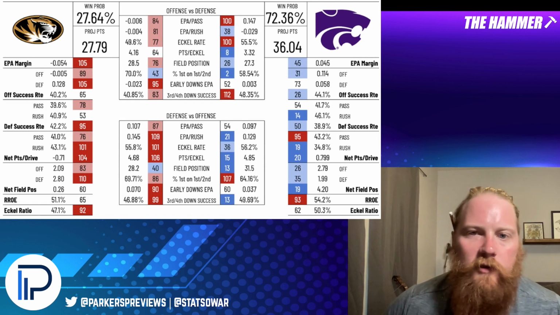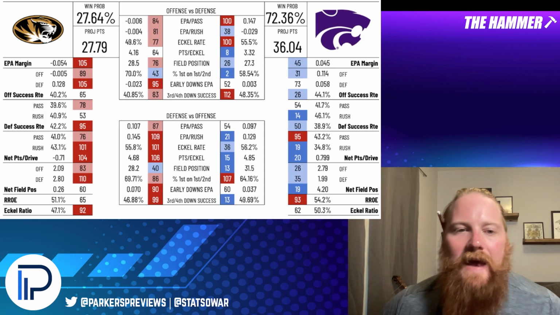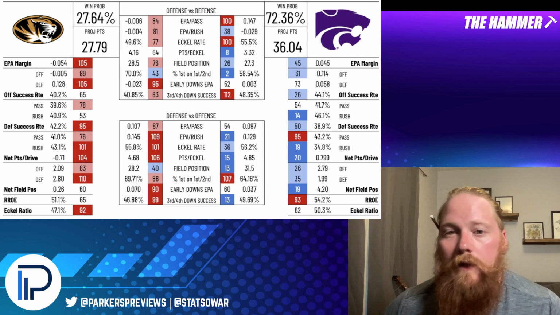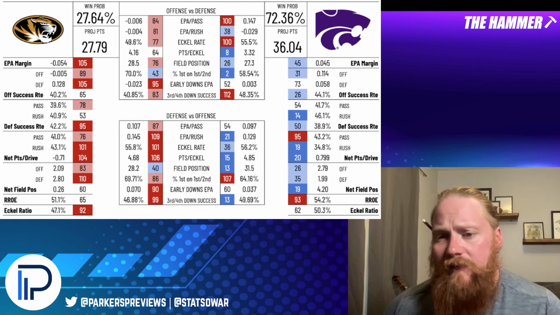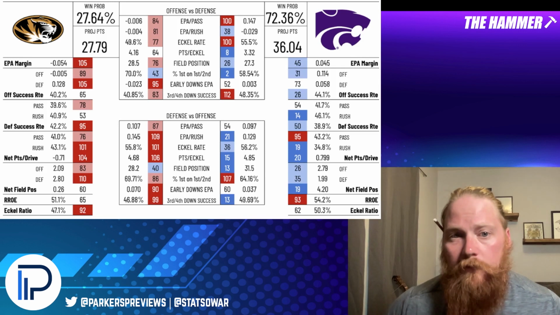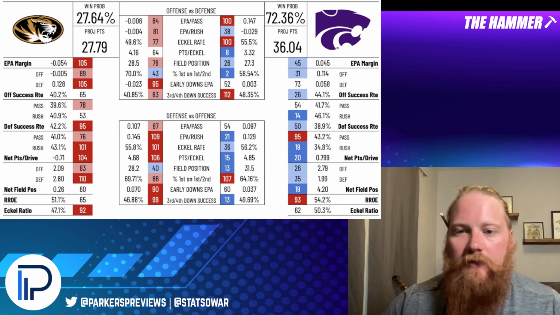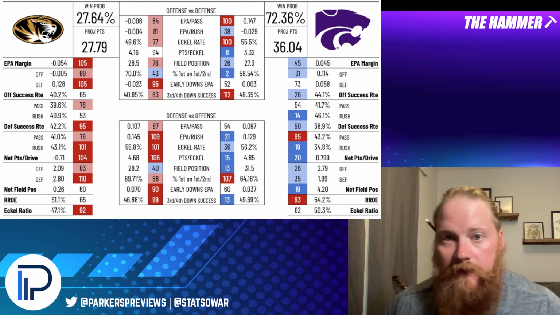On offense, Missouri was 89th compared to Kansas State's defense at 73rd. And on defense, Missouri was 105th compared to Kansas State's 31st overall offense. So we see a matchup here that's really trending towards Kansas State's explosiveness on offense being a problem for Missouri's defense. And Kansas State, should they improve on defense a little bit, should be quite a problem for Missouri's offense.